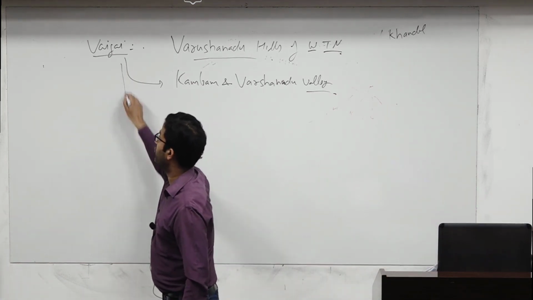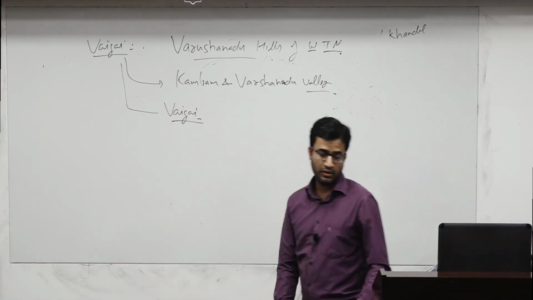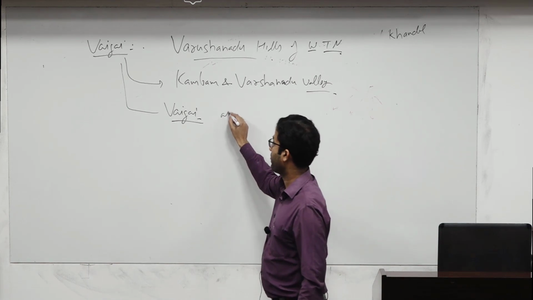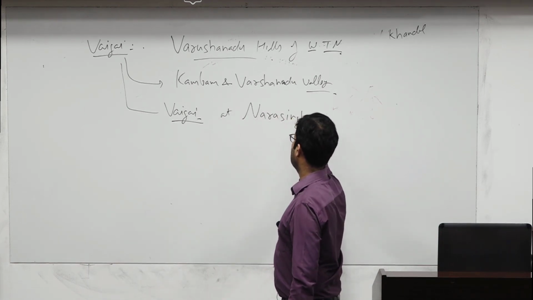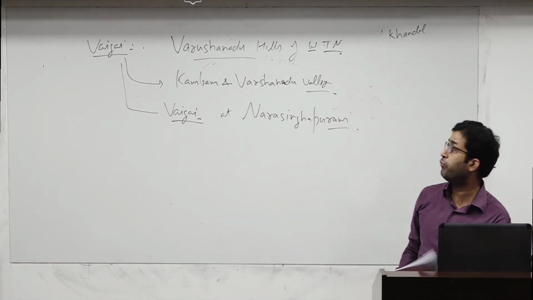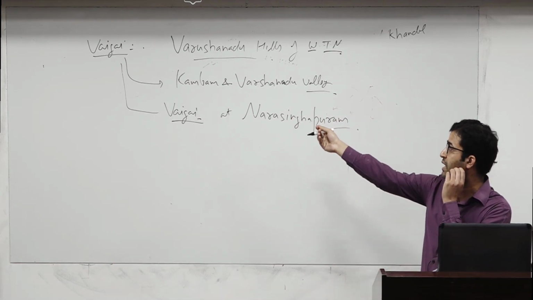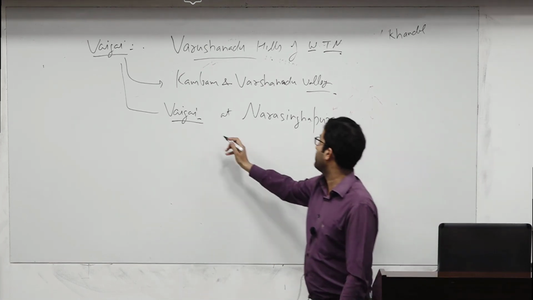We have a reservoir, Vaigai Reservoir, easy to remember, same name, at Narsingapuram. So three pieces of information here: source, Varushanadu; valley, Kambam and Varushanadu; Vaigai reservoir at Narsingapuram.